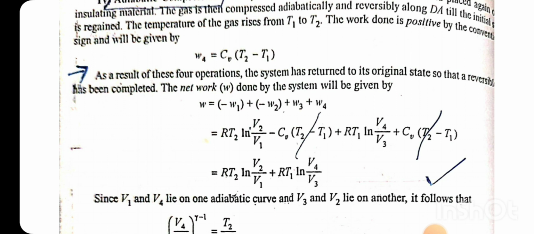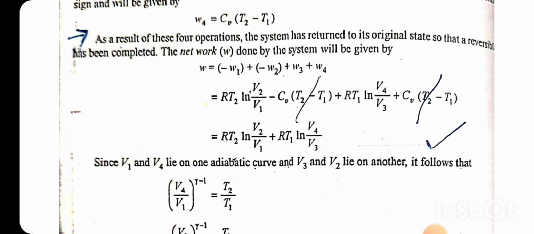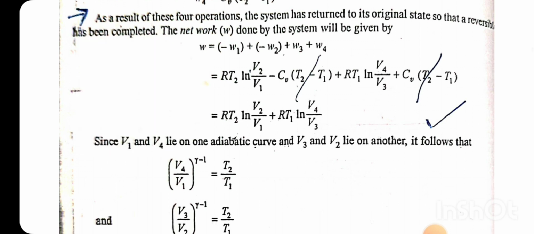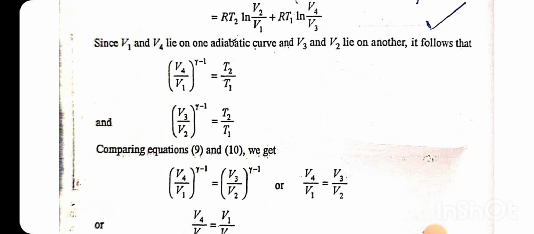As a result of the 4 operations, the system has returned to its original state, so that a reversible cycle has been completed. Net work done is equal to minus W1 plus minus W2 plus W3 plus W4, which is RT2 ln V2 by V1 minus CV (T2 minus T1) plus RT1 ln V4 by V3 plus CV (T2 minus T1), which gives RT2 ln V2 by V1 plus RT1 ln V4 by V3.